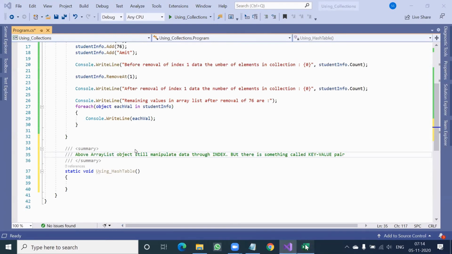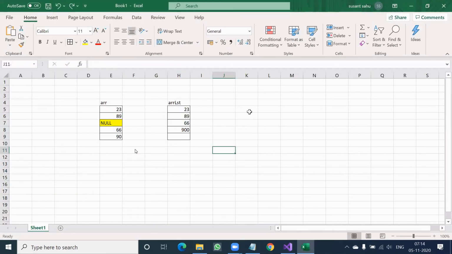Let me take you to an Excel sheet before implementing practically. Somebody says my roll number is 1, my name is this. My roll number is 2, somebody's name is this. My roll number is 3, somebody's name is this.